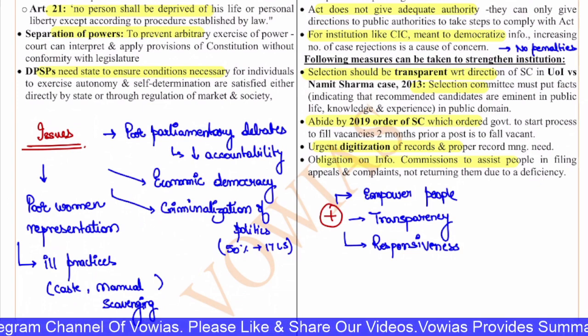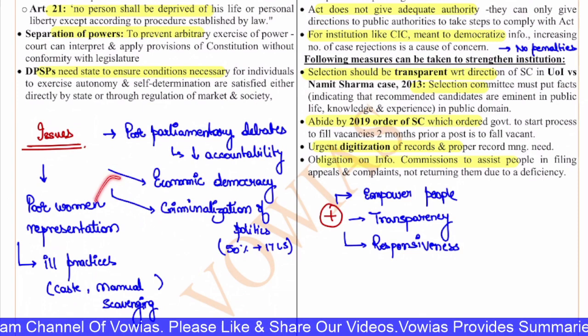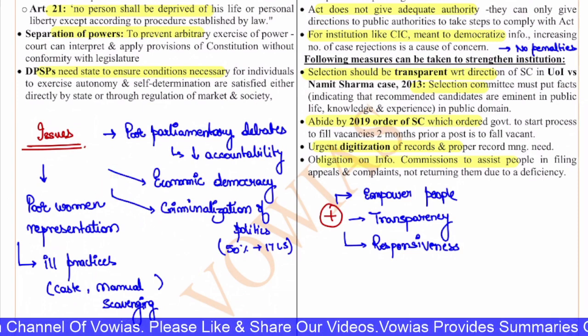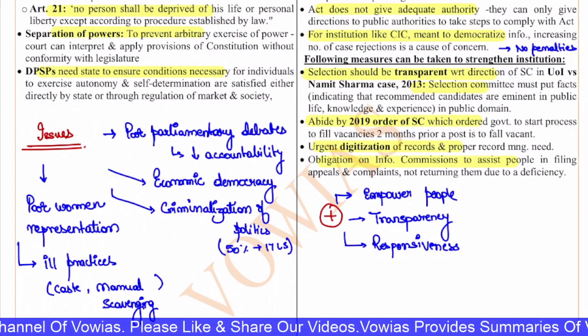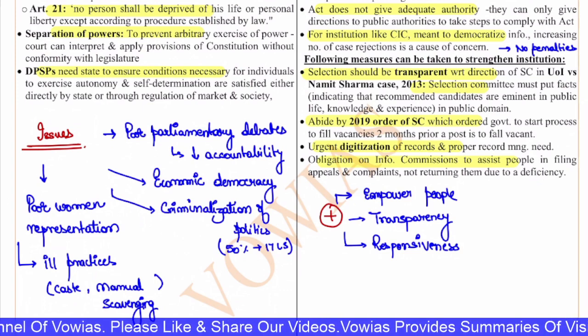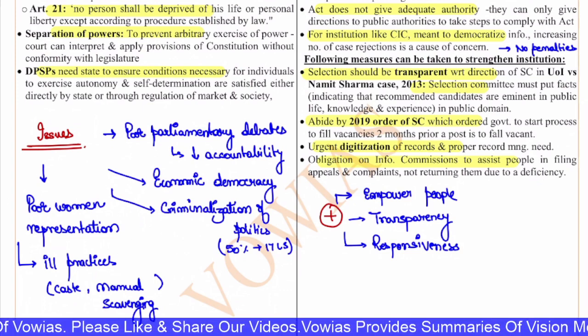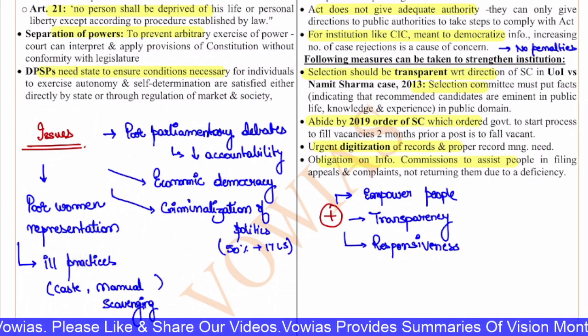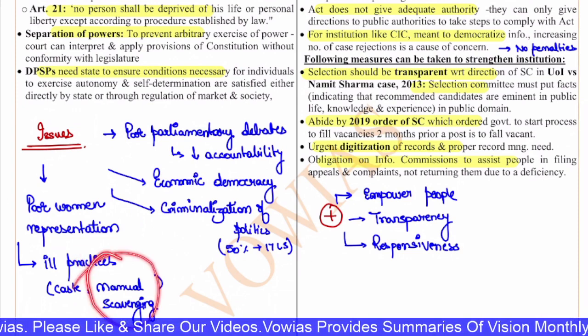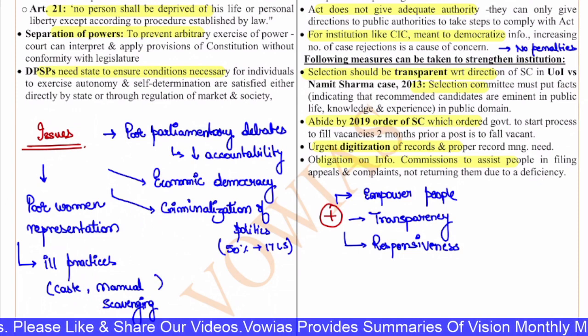Next, poor representation of women. Poor representation of women in the legislature and in the economy. The ill practices which are still being followed. Caste is still an issue. Manual scavenging is an issue. All these are the major issues that we still have.